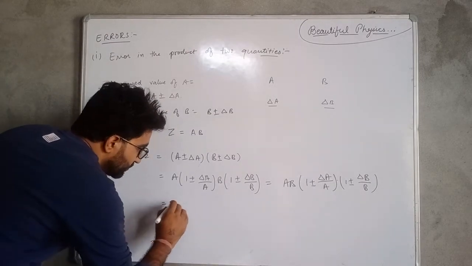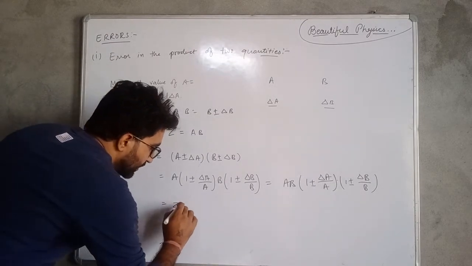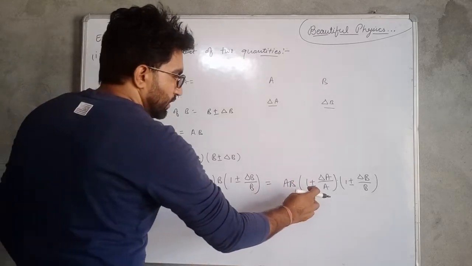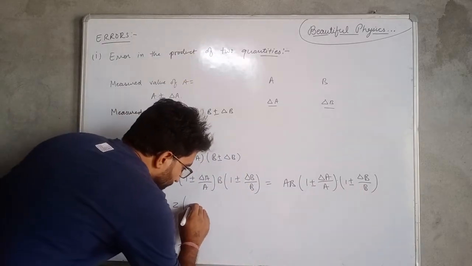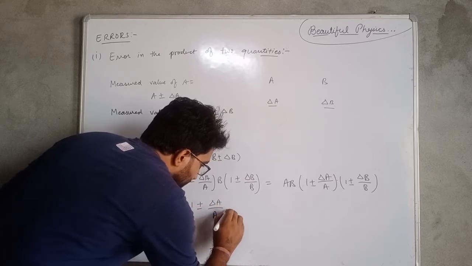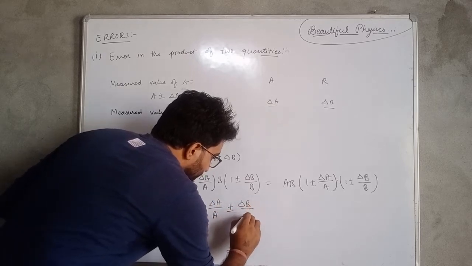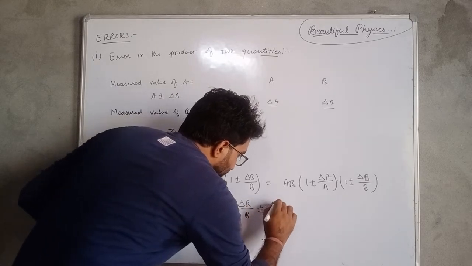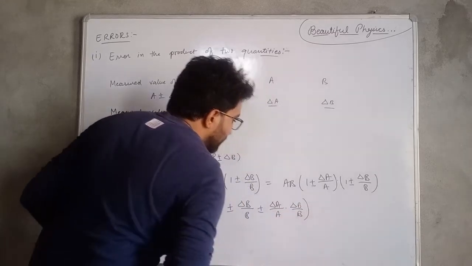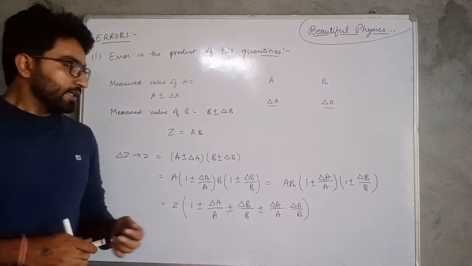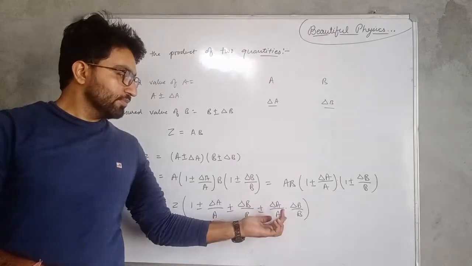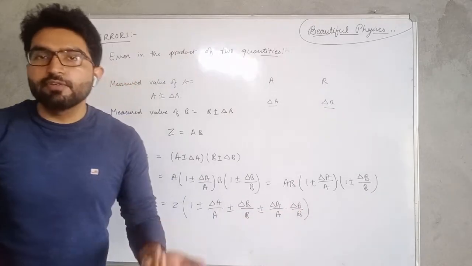So it will be equal to Z into, if we multiply these terms, 1 plus minus delta A by A plus minus delta B by B and plus minus delta A by A into delta B by B. And here delta A by A and delta B by B are small quantities, and the product of two small quantities is again a very small quantity.